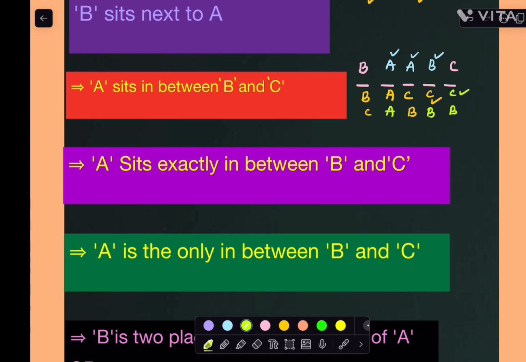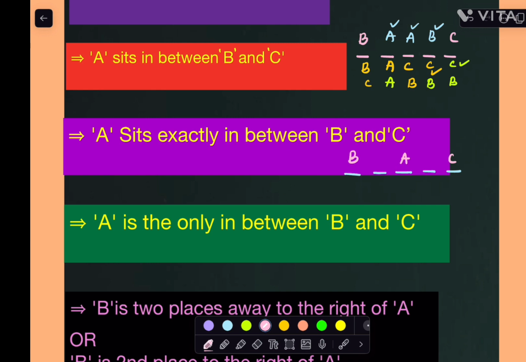Similarly, A sits exactly between B and C. What is the meaning of exactly between B and C? I can take 5 positions here. Exactly in between means equal spaces between A and B and between A and C, with only A present. Suppose I take B here and C here, then A will sit here. Equal spaces between B and C, that is the meaning of it.